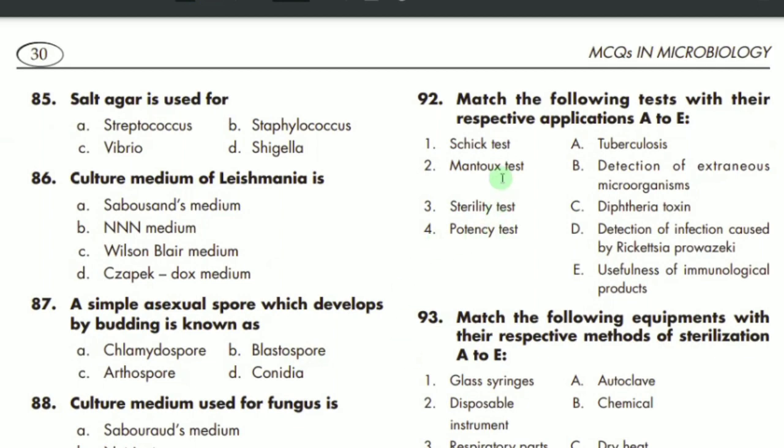92. So for 92, Schick test. The Schick test is mostly used for diphtheria toxin, C. Okay. Mantoux test is used for tuberculosis, A. Then we have sterility test. So sterility test is mostly used for detecting extensive microorganism, B. So for 4, potency test, the correct option is E, useless immunological product.